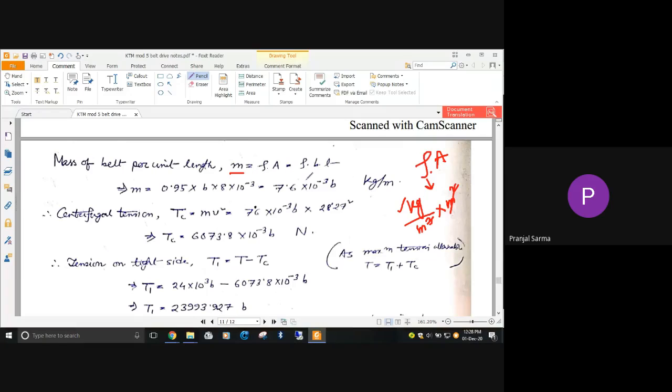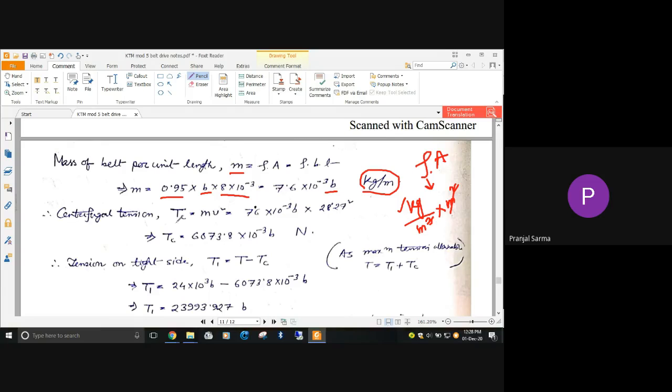Now we can write m, the mass of the belt per unit length, not directly kg, but kg per meter, equal to rho multiplied by A, which is once again b into t. So you can put in the given values. For rho it is already there, b is unknown so we'll keep it as b, and the thickness is already given. After multiplication we get the value of m as 7.6 into 10 to the minus 3 times b. b is required to be found out at the end. And the unit is kg per meter.